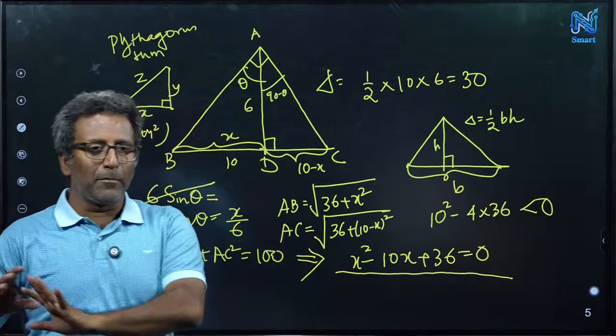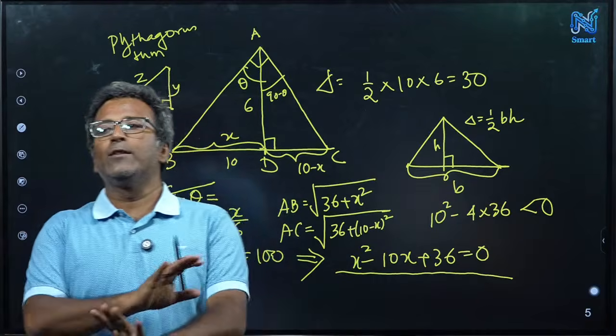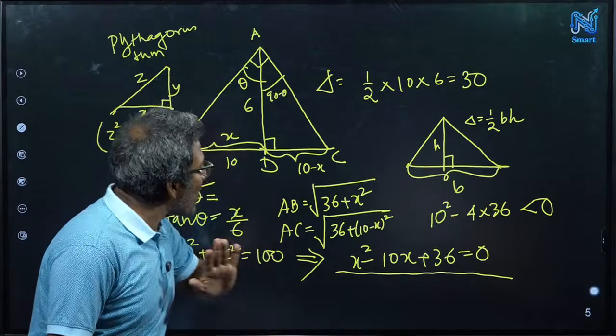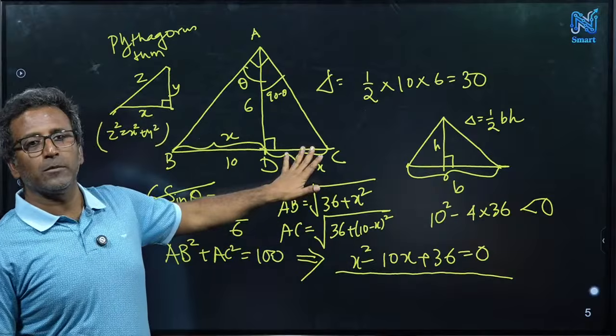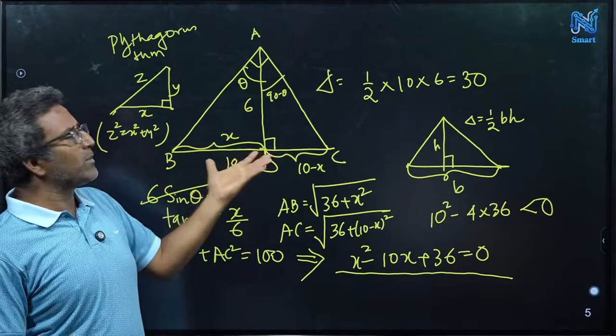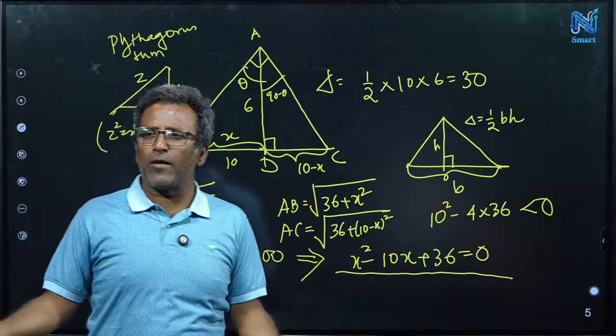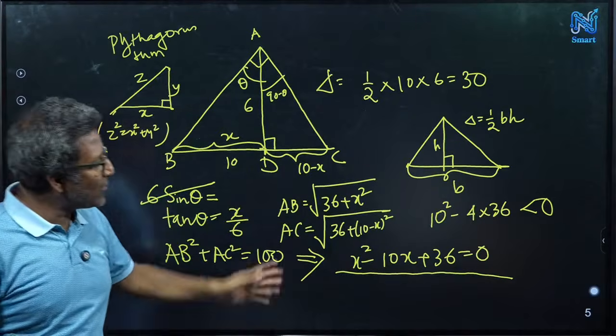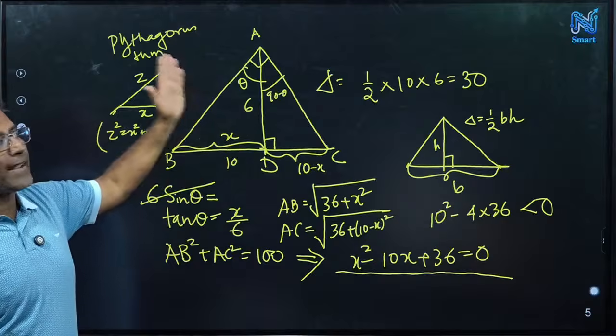So there cannot be any real root. Okay, if you don't know complex numbers, just okay. What you can say is that there is no real root. That means there is no x. No real x is possible. But x is some real value. It has to be some value, 4, 5, 4.5, something, right? So there is no real root. That means this triangle cannot exist.